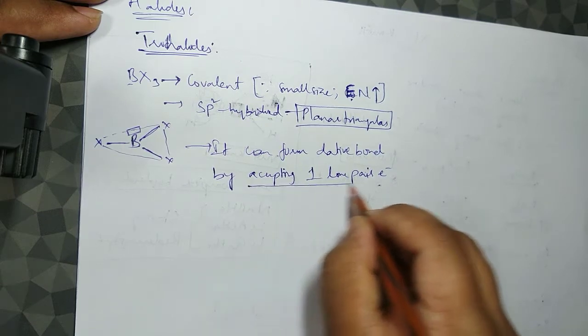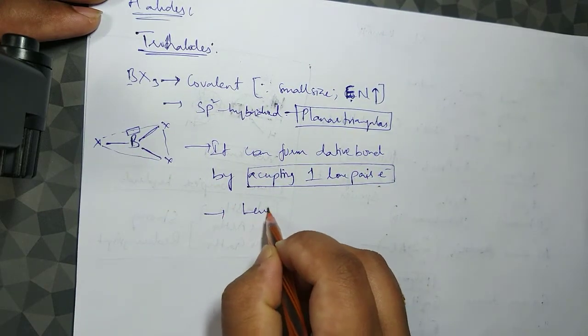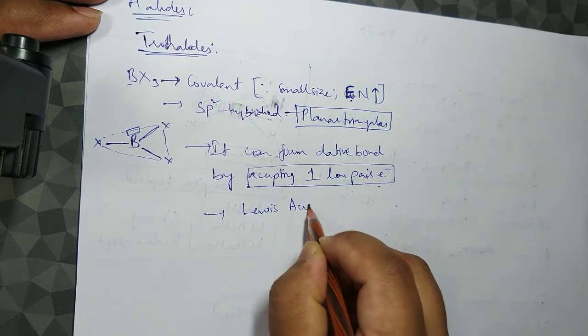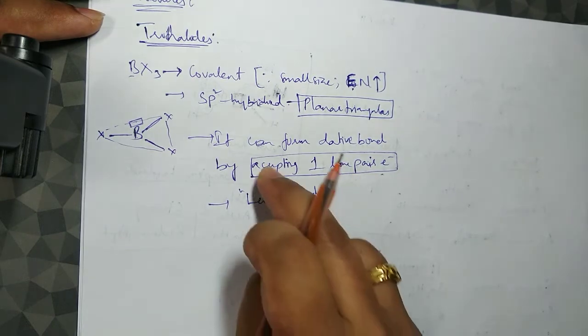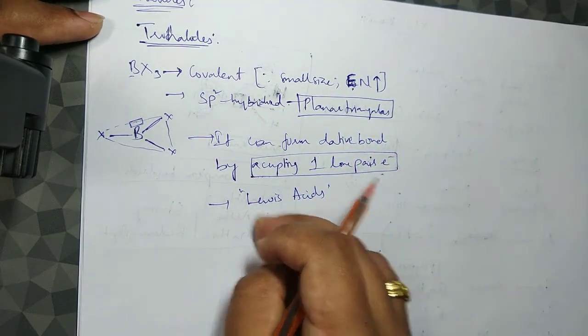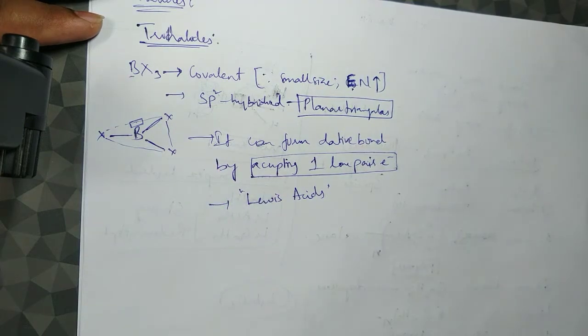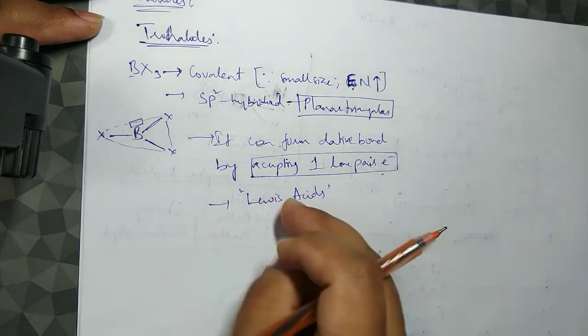Because it is accepting one lone pair of electrons, they are called Lewis acids. Any species that accepts a lone pair of electrons is called a Lewis acid; one that donates is a Lewis base. So all these boron chlorides and fluorides exist as Lewis acids.